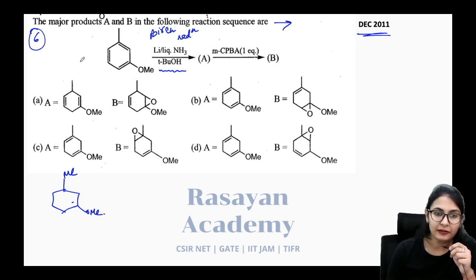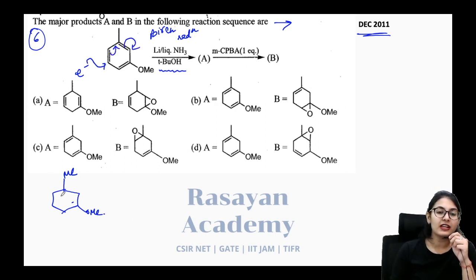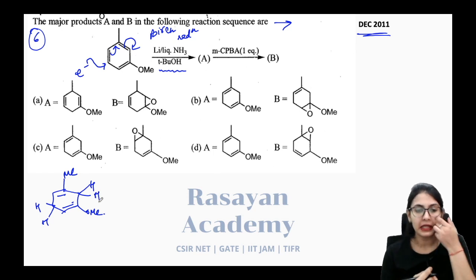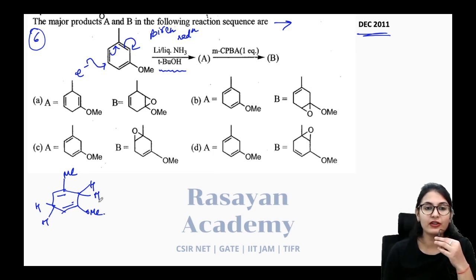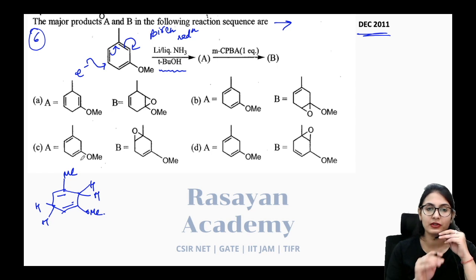The electron will be transferred over here in this way. Yes. So you are going to get the reduction of the substituted benzene in this way. This is your substituted benzene where you are going to give the reduction through the Birch reduction.